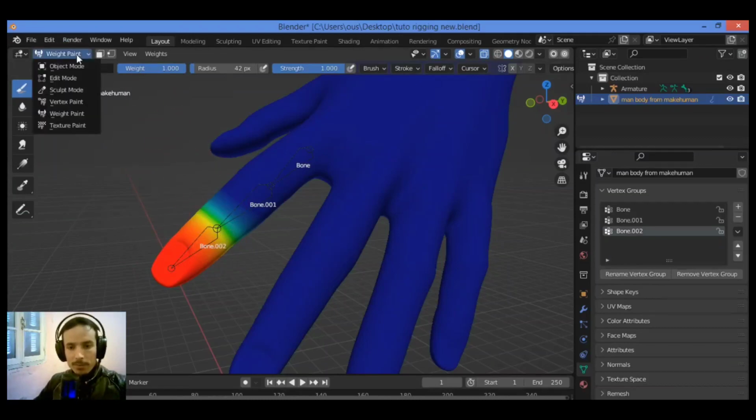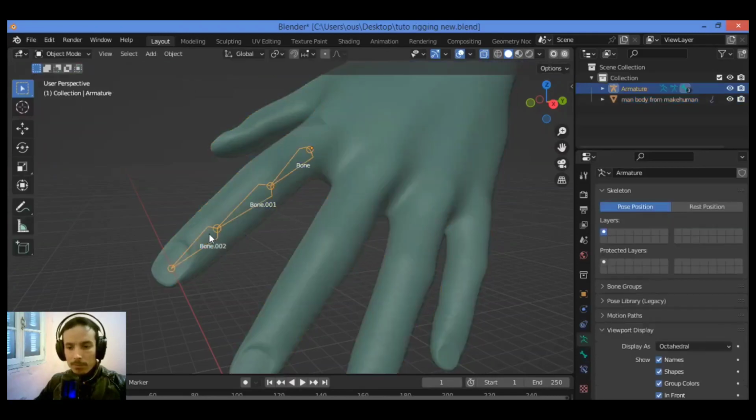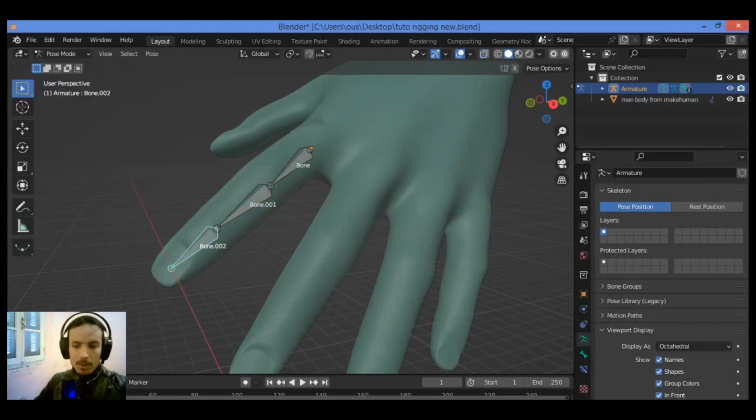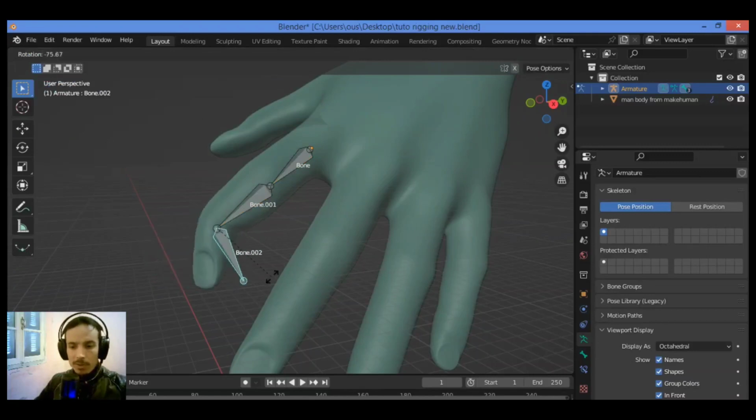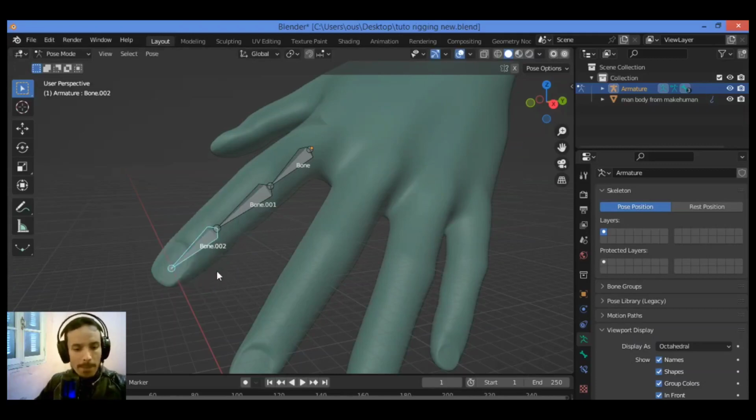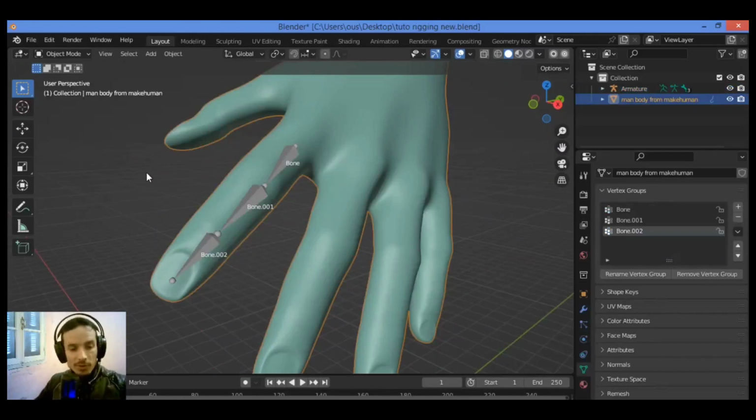So let's try. Go back to pose mode. Let's select the bone. Rotating the bone like this, the finger follows, and that's pretty amazing. Also, you can repeat the process for the remaining bones using the same method. And that's it for this tutorial, using weight paint mode for rigging and assigning vertices to a bone. Thanks for watching.